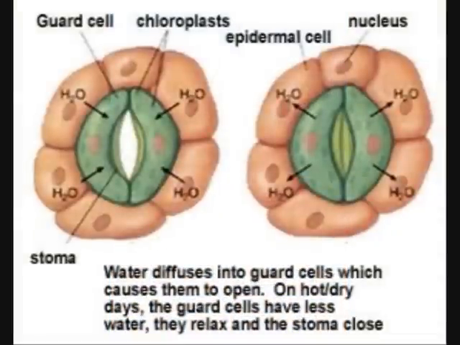Each guard cell has a relatively thick cell wall on the side next to the stoma and a relatively thin wall on the opposite side. When the guard cells become turgid, they expand into a curved shape because the thick cell wall resists the expansion more than the outer wall. This leaves a space between them, thus the open stomata. When the guard cells lose water, they become flaccid and collapse together so that the stoma closes, as shown in the diagram.